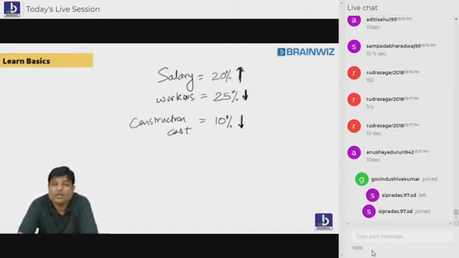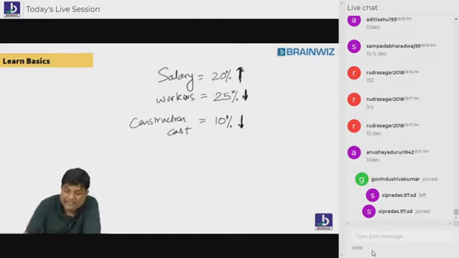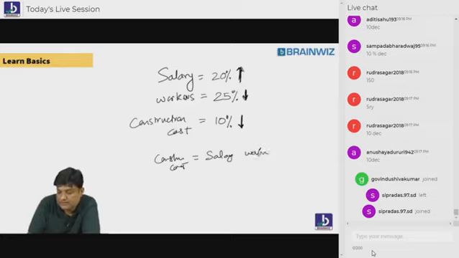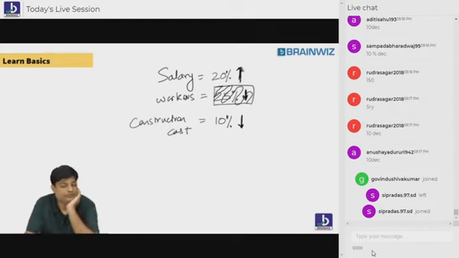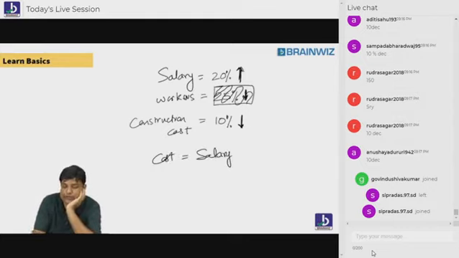Okay. Now, on the board now. This time, you all know that. What is that, beta? Construction cost is equal to salary into workers. You all know this. But what I am doing now, I am hiding these workers. Understood everybody? Understood what I mean to say? Listen. Construction cost is equal to salary into workers.